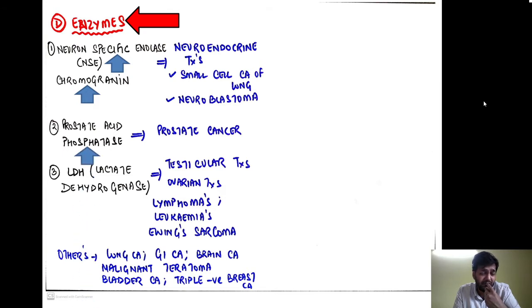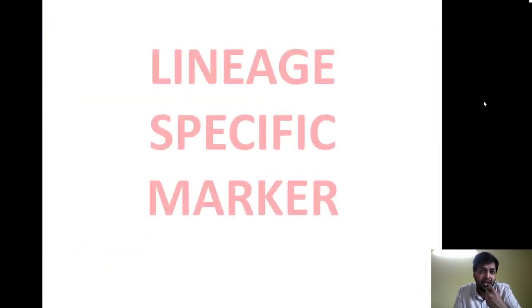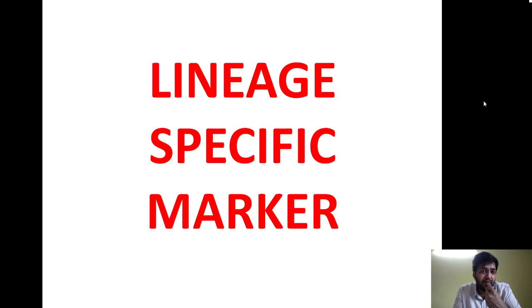Prostate acid phosphatase is raised in prostate carcinoma. And LDH, that is lactate dehydrogenase, again an enzyme which is raised in many tumors, but very importantly it is raised in testicular tumors, ovarian tumors, many lymphomas and leukemias, as well as Ewing sarcomas, and there are many other tumors where the LDH will be raised, but the first 5 tumors that I said, they are the most important.